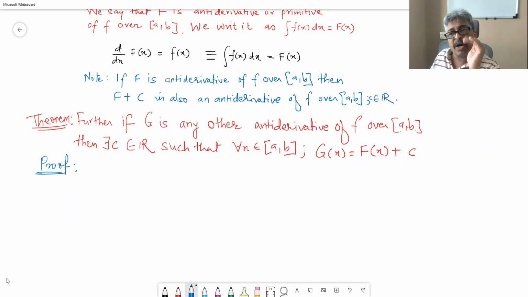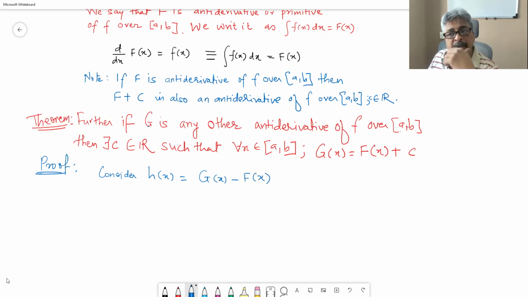Because g and f are differentiable functions over a comma b, they are continuous and differentiable, and therefore we can consider the function h of x is equal to g of x minus f of x.